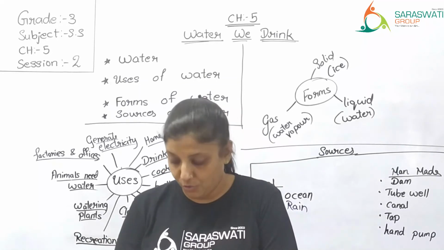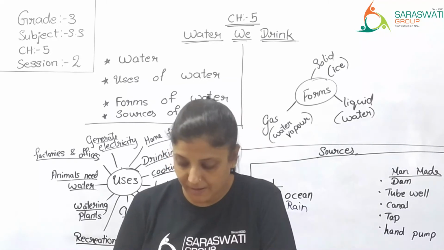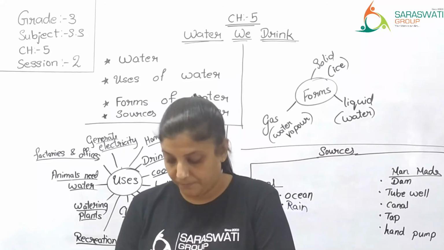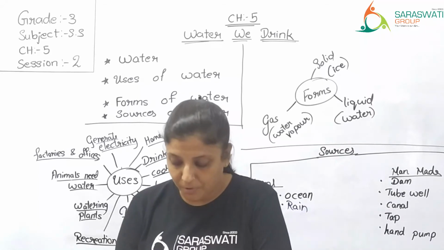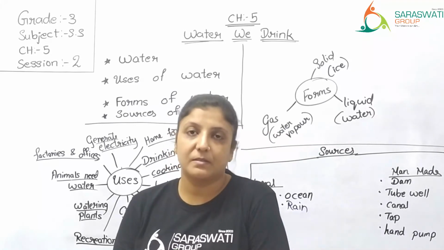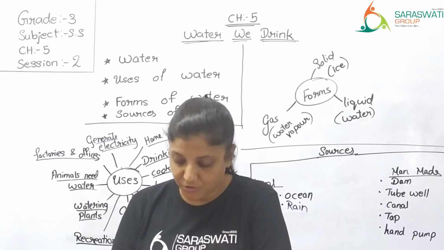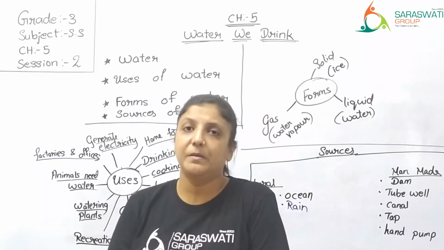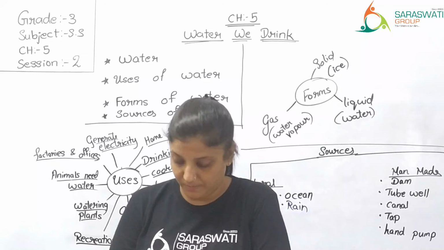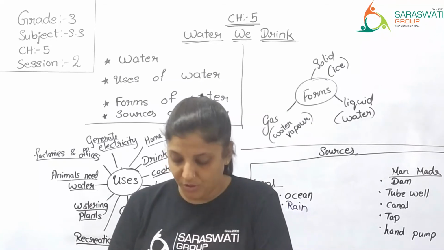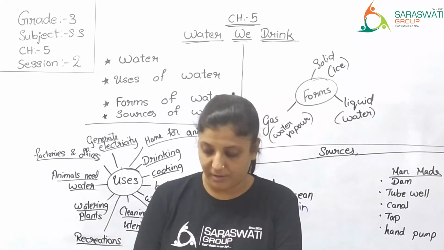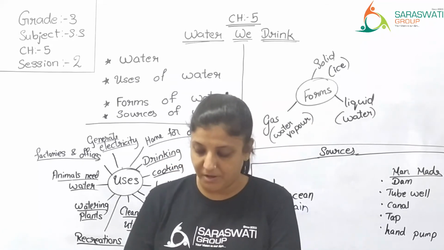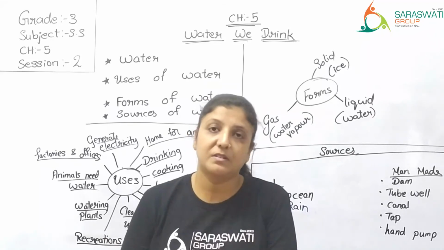Rainwater, oceans, sea, river, lake, pond, and springs are some natural sources of water. These are all not made by man, they are all natural. Snow on the mountain is also a source of water as it melts down to form the river during the summer season.